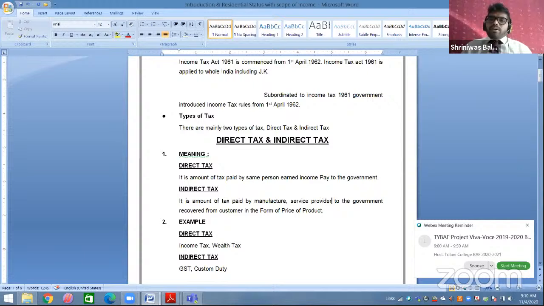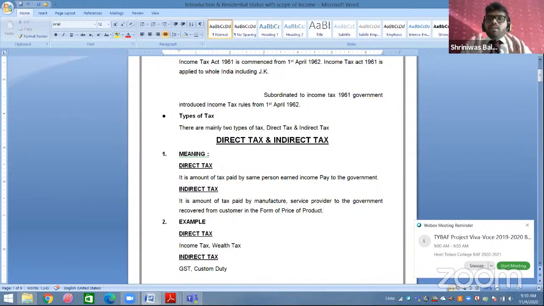Now what is the company going to do? The company will sell that product to the customer, and they will charge the price of that product from the customer. Now they will charge MRP. MRP means maximum retail price. And whenever you see maximum retail price, that is MRP, on any product, it is clearly mentioned in brackets: inclusive of all taxes. So this MRP includes all types of tax.